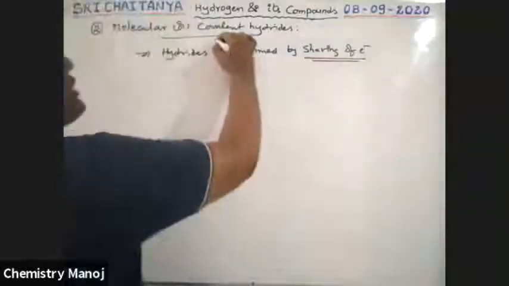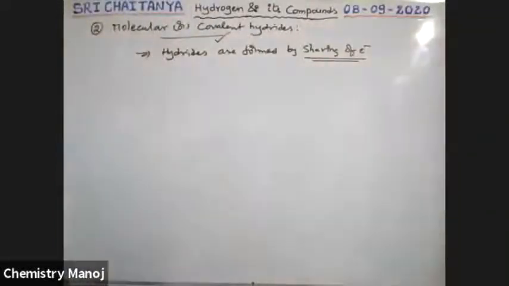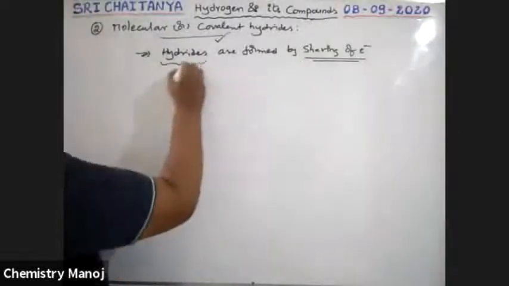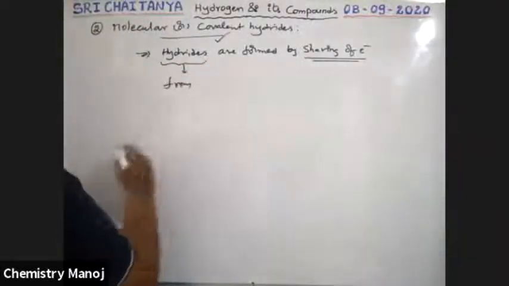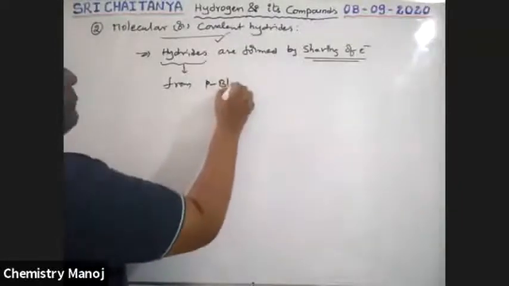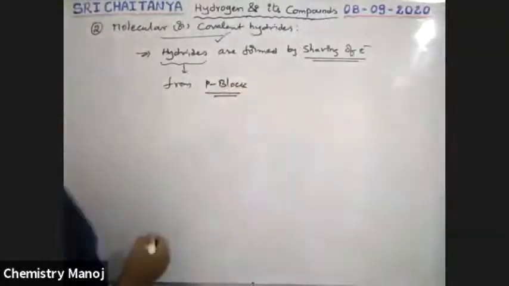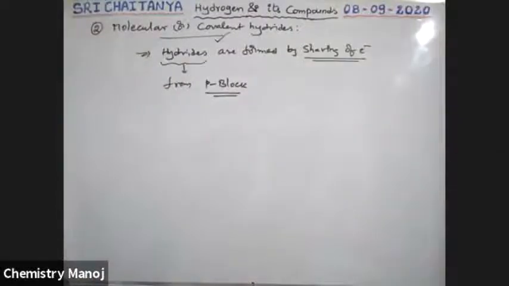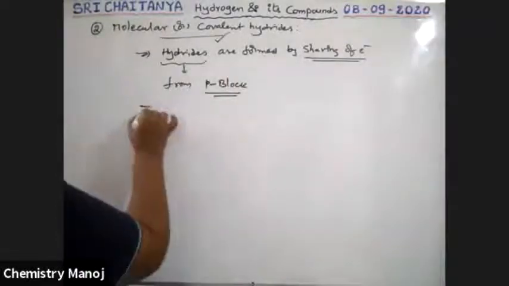That's why this is called a covalent hydride. These hydrides are from p block elements. P block elements generally form this type of hydrides.